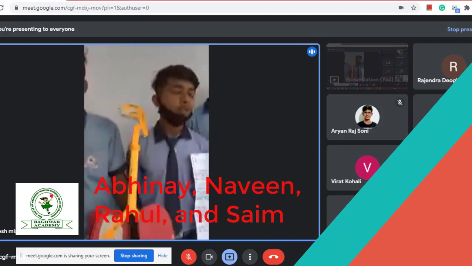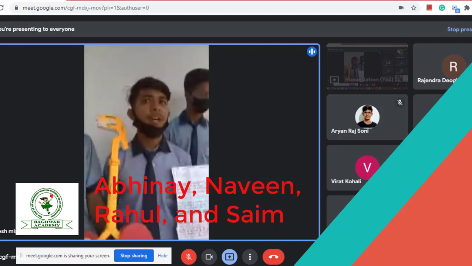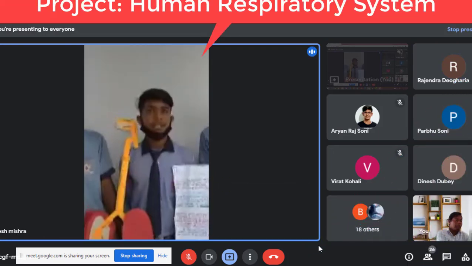Special directors, sir, principals, sir, teachers and their friends, good morning to all. We are the students of class 10 and now we are going to demonstrate a model. The name of the model is internal respiration.